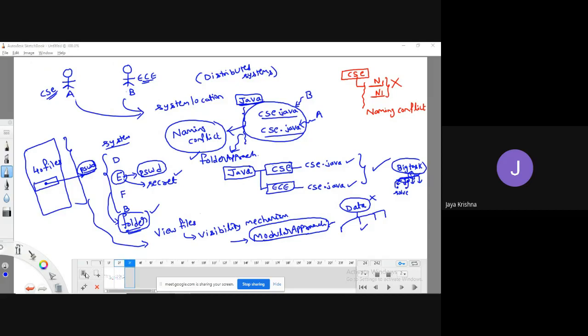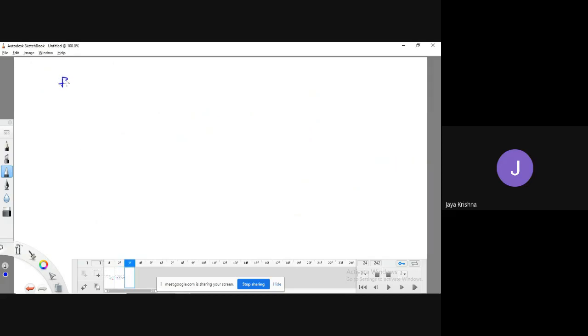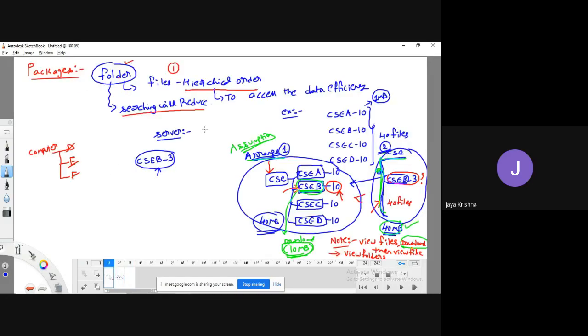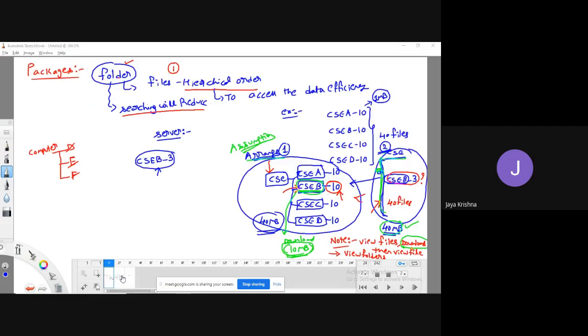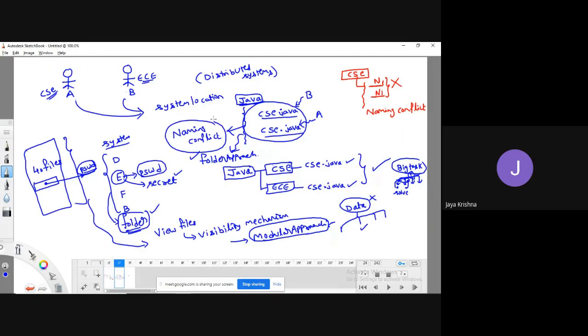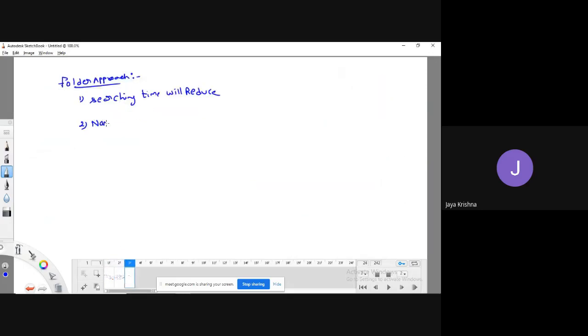So what I can conclude here is, with the help of the folders approach in our operating system, we can get four advantages. One is searching time will reduce. Second, we can avoid naming conflicts.